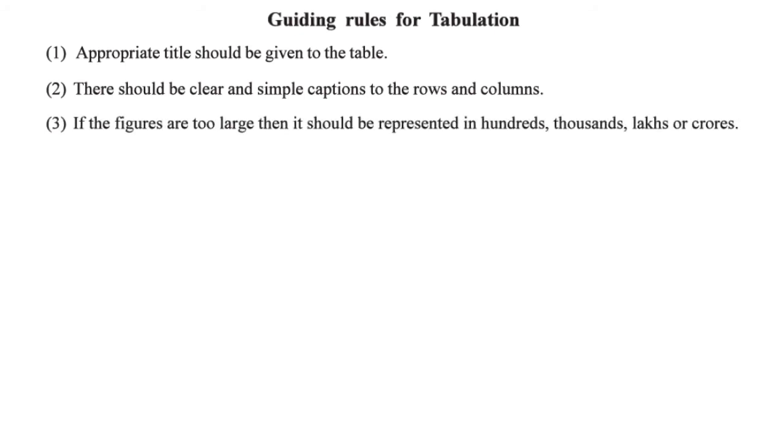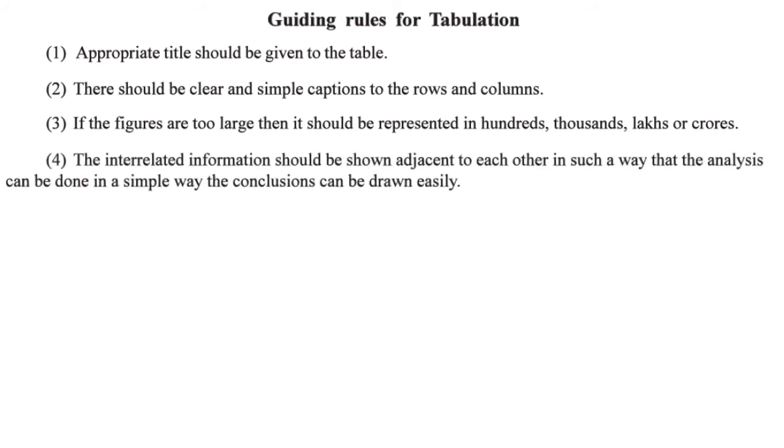If the figures are too large, then they should be represented in hundreds, thousands, lakhs or crores. For example, we are discussing the GDP of nations. So we can directly write in the table caption "in billions", and then you can just write the data in 2 or 3 figures. For example, India is right now a 2 or 3 trillion economy. So we just write the figure in the table in trillions and just write 2, 3, etc. Top is America, then China, and then India and Japan. So 4 and 3 and 2 and 1, and in the bracket we can just write "in trillions". That way we don't have to write all those zeros in our table.